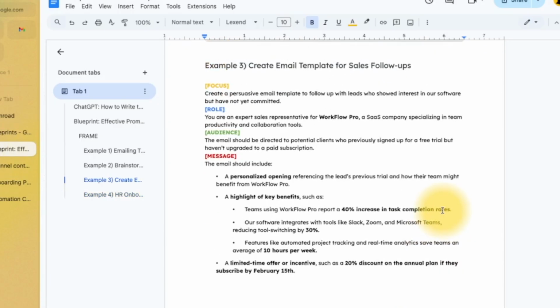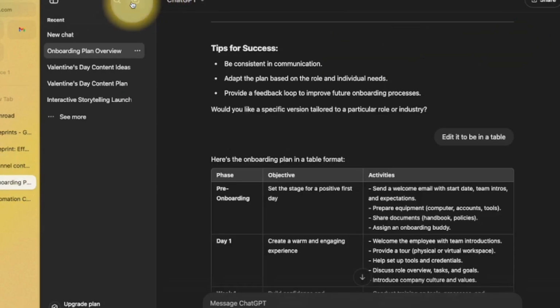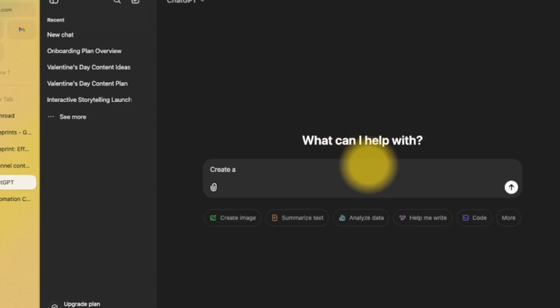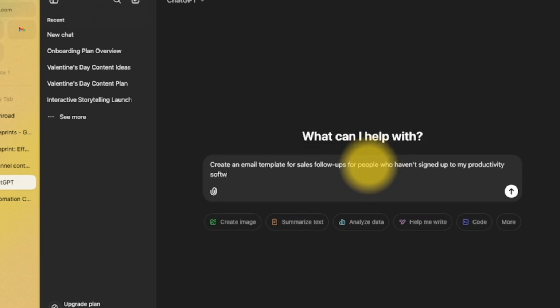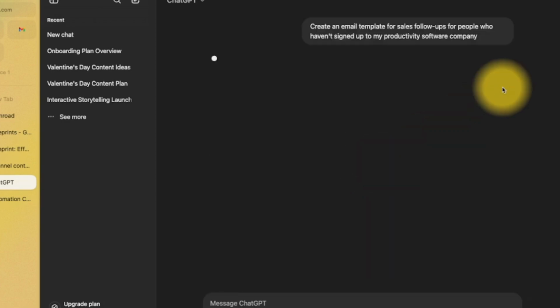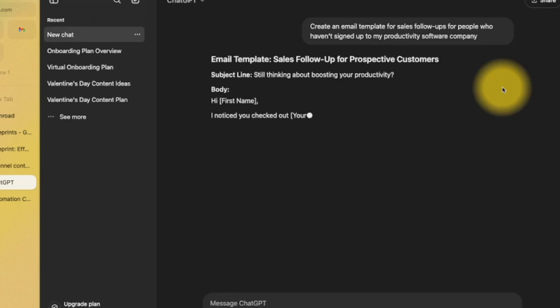Okay, let's have a look at that third example that I missed. This one's very interesting for people in sales, and it's to create an email template for sales follow-ups. So again, let's follow the same process. Create an email template for sales follow-ups for people who haven't signed up to my productivity software company. It's a little bit more detailed, but still quite basic as a prompt. Let's see what it comes up with. I'm going to have a sip of tea.